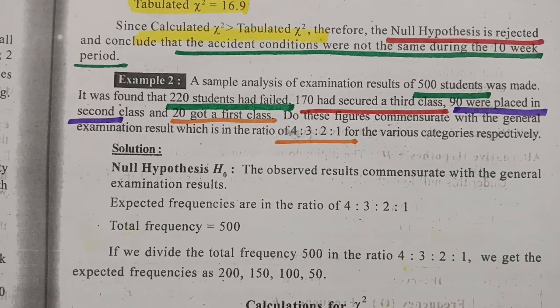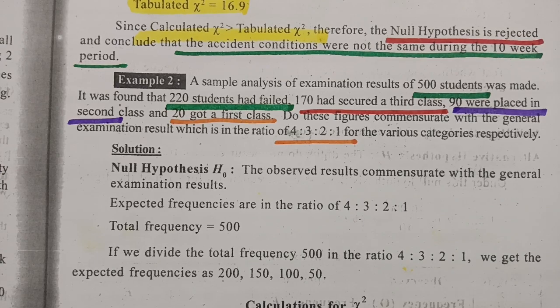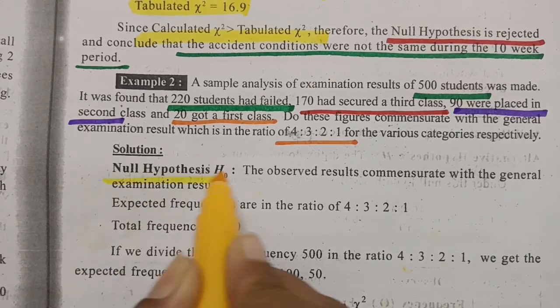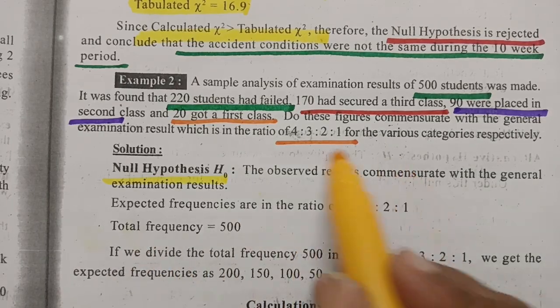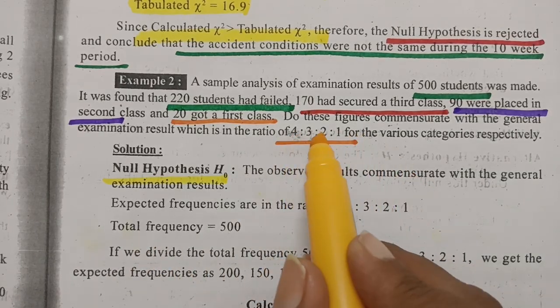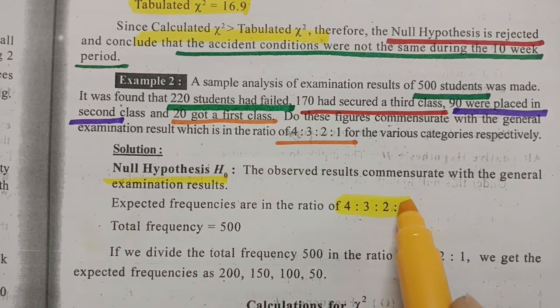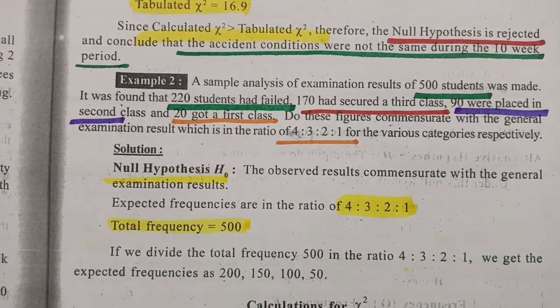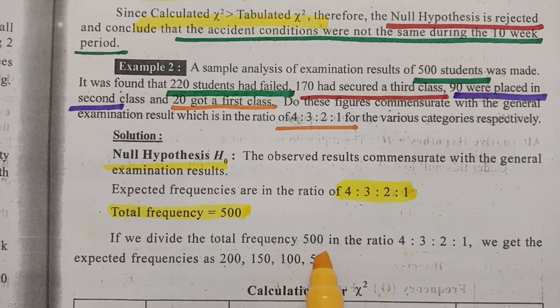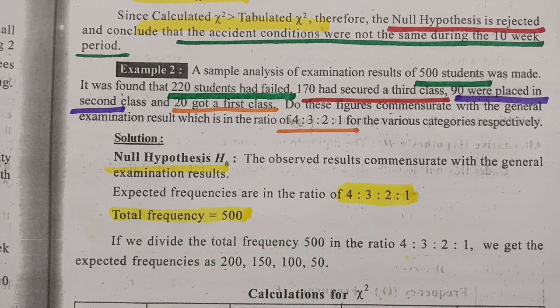As usual, we have to go with the null hypothesis. Here the null hypothesis is that the observed results commensurate with the general examination results, and the expected frequencies are in the ratio 4 is to 3 is to 2 is to 1. The total frequency here is 500 students. We have to divide the total frequency 500 in the ratio 4 is to 3 is to 2 is to 1.